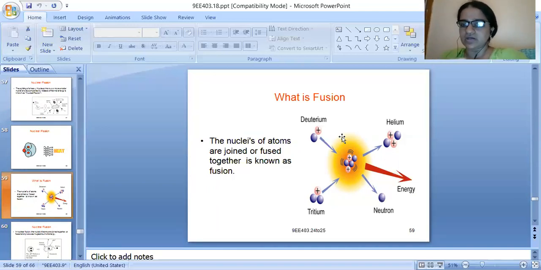See, in the given diagram at the right side of the slide, they are helium, deuterium, tritium, and neutron.